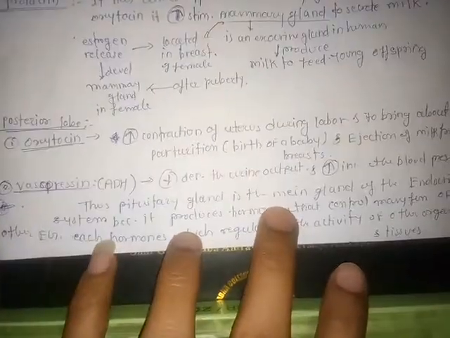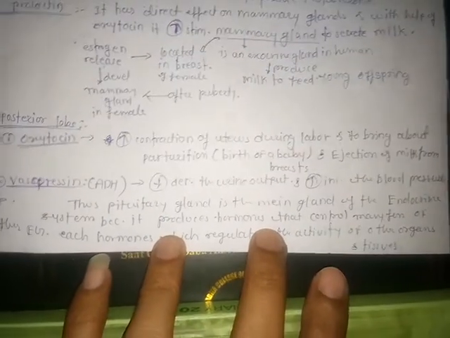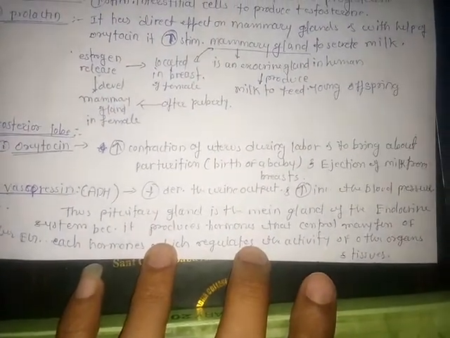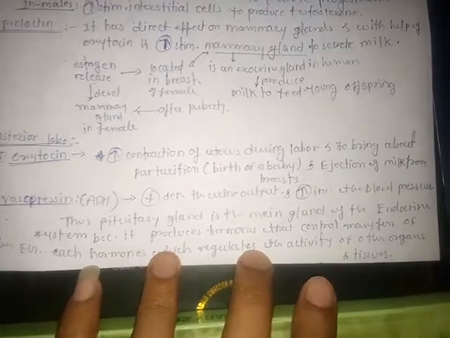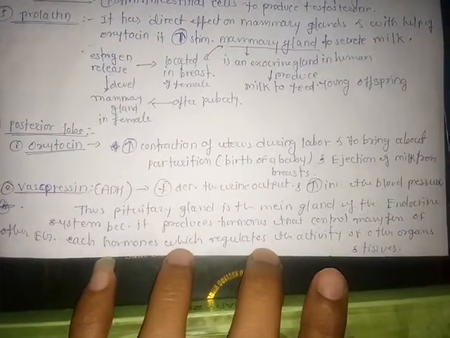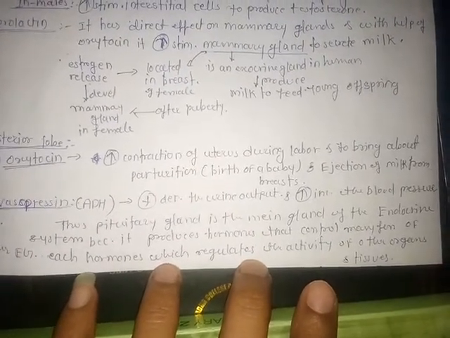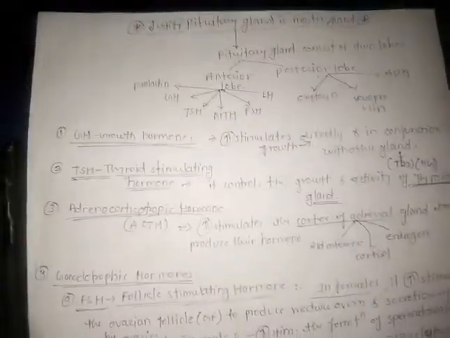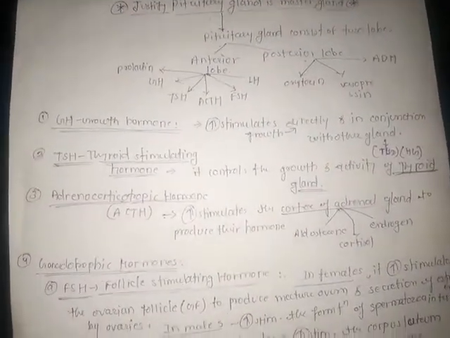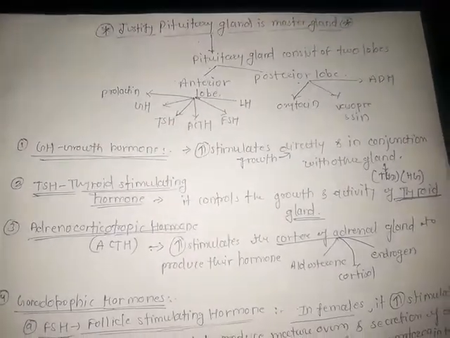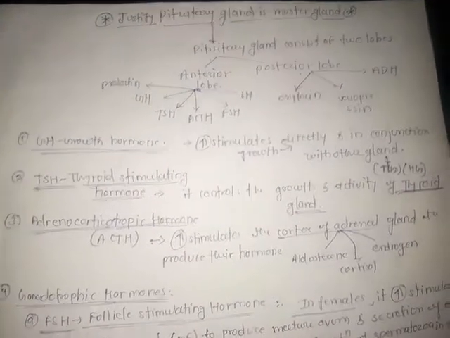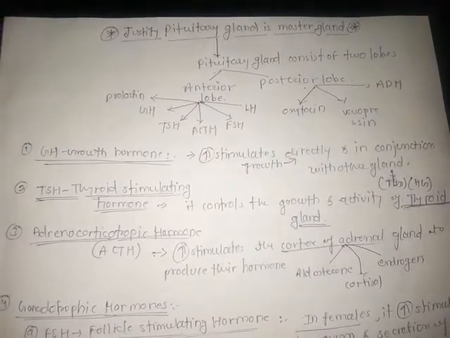Then the pituitary gland is the main gland of the endocrine system because it produces hormones that control the many functions of other endocrine glands, and each hormone regulates the activity of organs and tissues. So that's why the pituitary gland is the master gland of the endocrine system. This is a very important question from the exam point of view: justify the pituitary gland as a master gland.